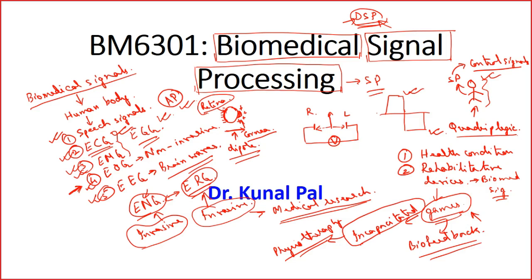Now what if we replace those joystick or the buttons with the biological signals? Say for example, if you move your eye towards the right, it will act as one of the controls for the game. If you move the eyes to the left, it will be acting as another control. And then you can have some various EMG activities which you can associate with the gaming control system. So using these signals, you can control the video games.